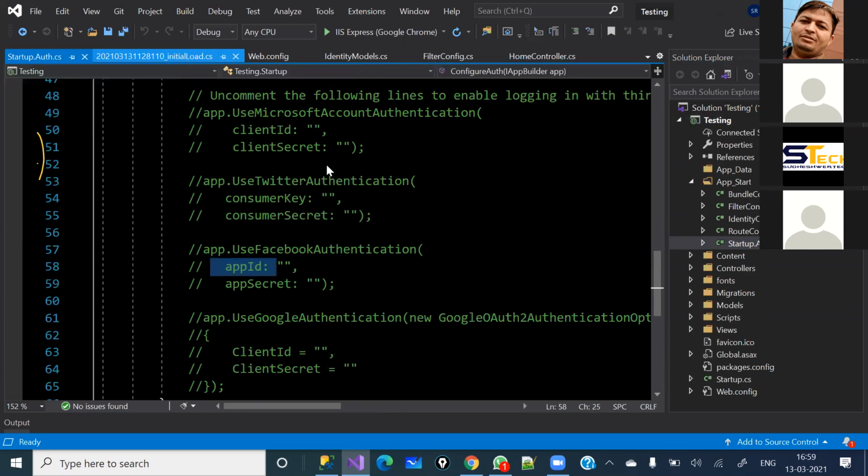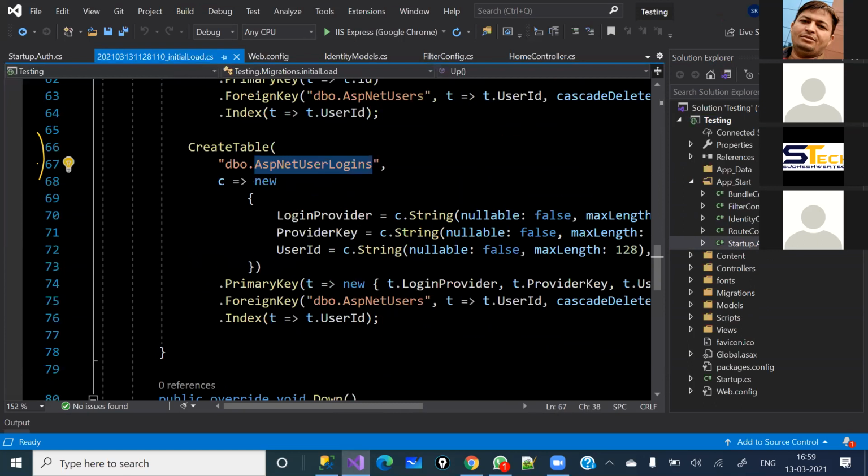So that information will go here, like from where you have logged into that project. I mean to say, like you have logged in from Facebook or Twitter or a Microsoft account, that name will come here, and the key and user ID, I mean the user information which the social platform is going to authenticate. So that information basically will come under the ASP.NET user logins.